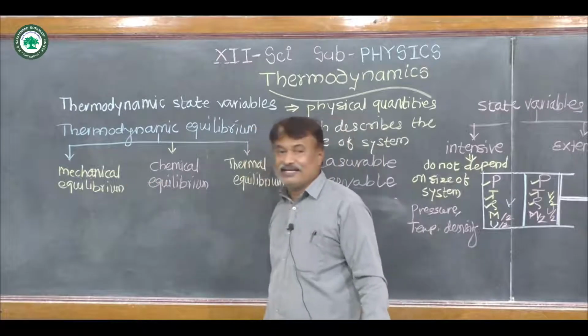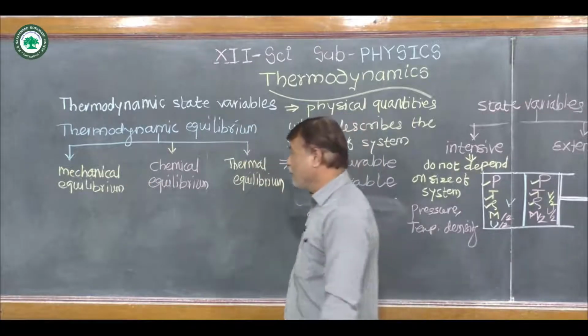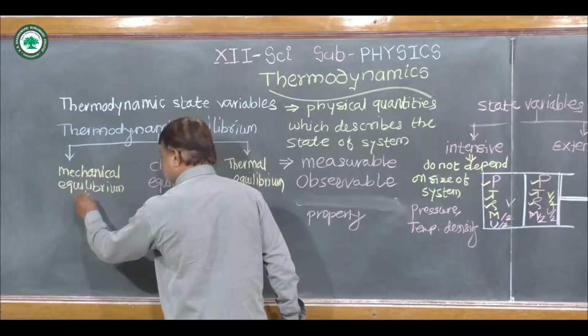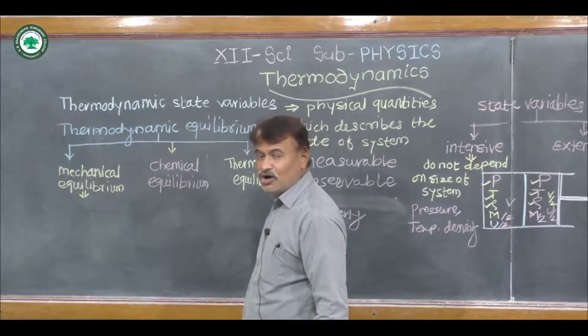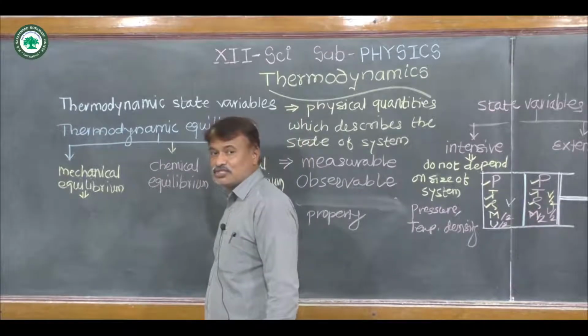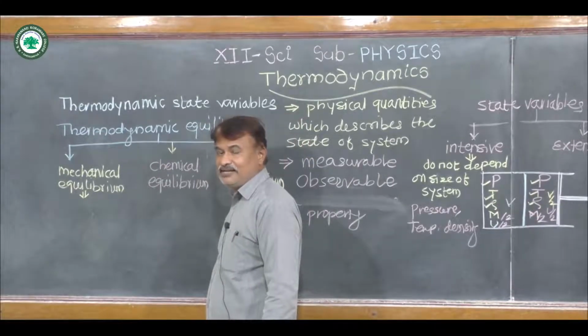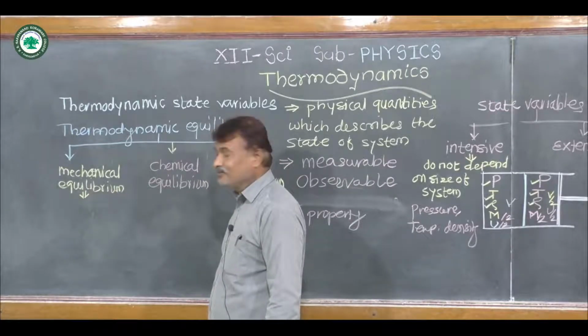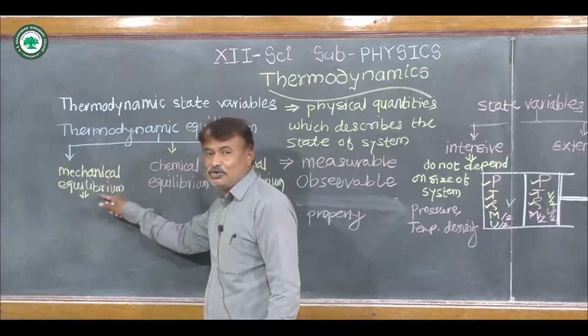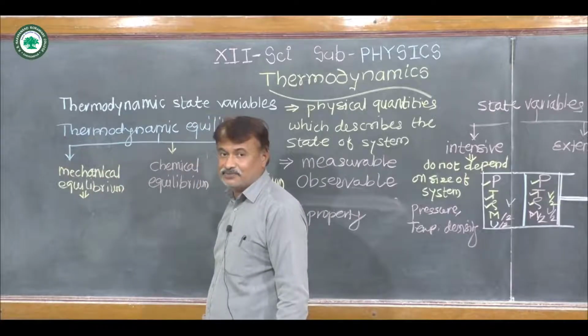Now what is mechanical equilibrium? For mechanical equilibrium, if there is no unbalanced force between system and surrounding or within the system, then system is said to be in mechanical equilibrium.